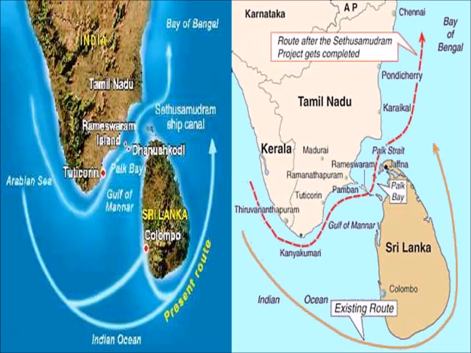Water frontiers. India has a long coastline, 7,518.6 kilometers. Indian Ocean in the south, Arabian Sea in the west, Bay of Bengal in the east. India and Sri Lanka are separated by Palk Strait.